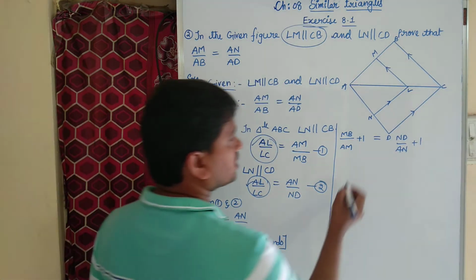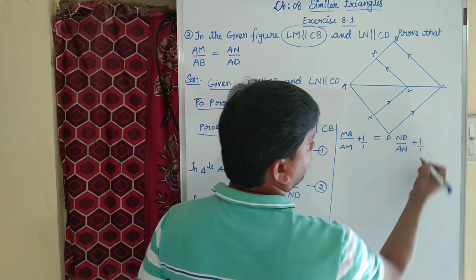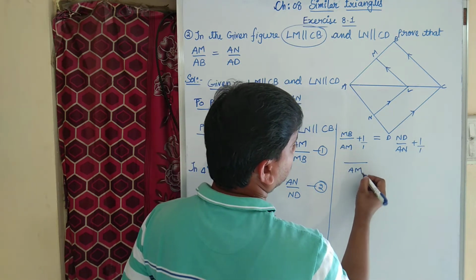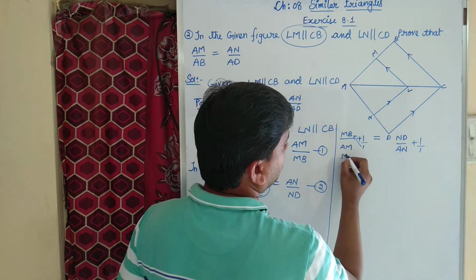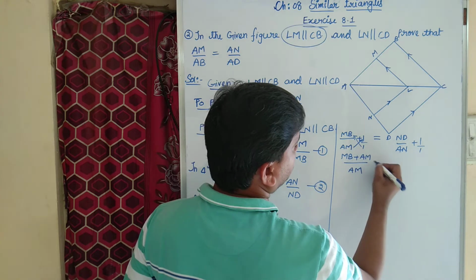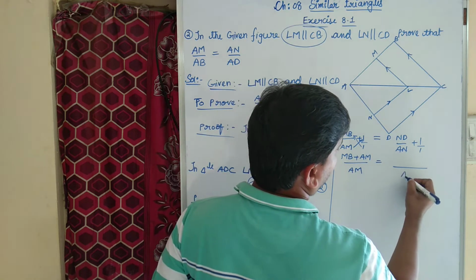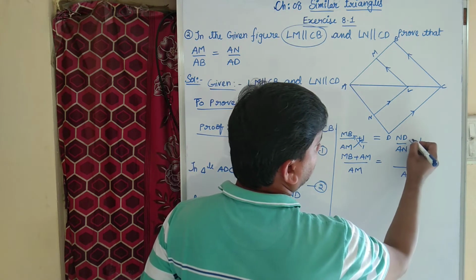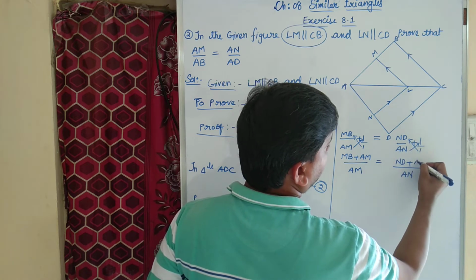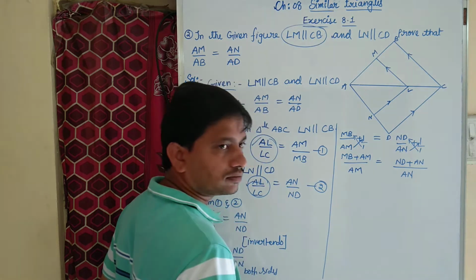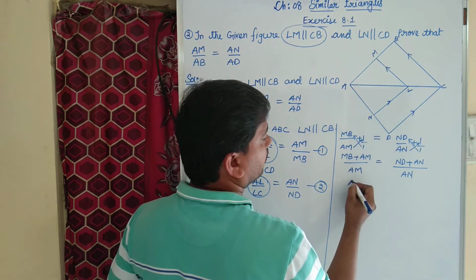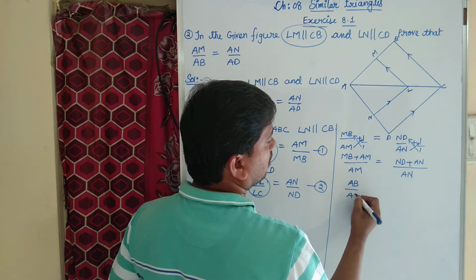Here the 1 is nothing but 1 by 1. The LCM of AM and 1 is AM: 1 into MB plus AM into 1, over AM, equal to, with LCM AN, 1 into ND plus AN into 1, over AN. MB plus AM is nothing but AB, so AB by AM.